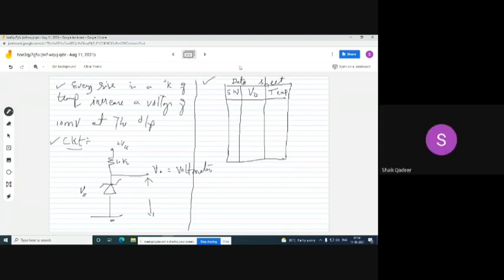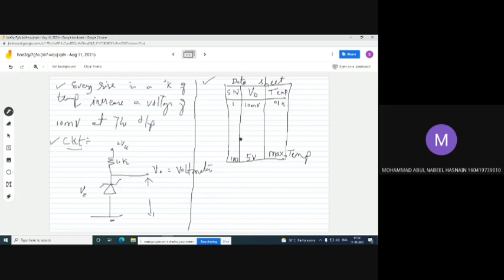Yes, sir. In the data sheet, the manufacturer provides data in which it is mentioned: serial number 1, voltage 10 millivolts, and the temperature is what? Serial number 2, 1K... serial number say 100. For a given voltage, suppose 5 volts, the corresponding temperature is mentioned over here, right? Are you able to follow this? Yes, sir.